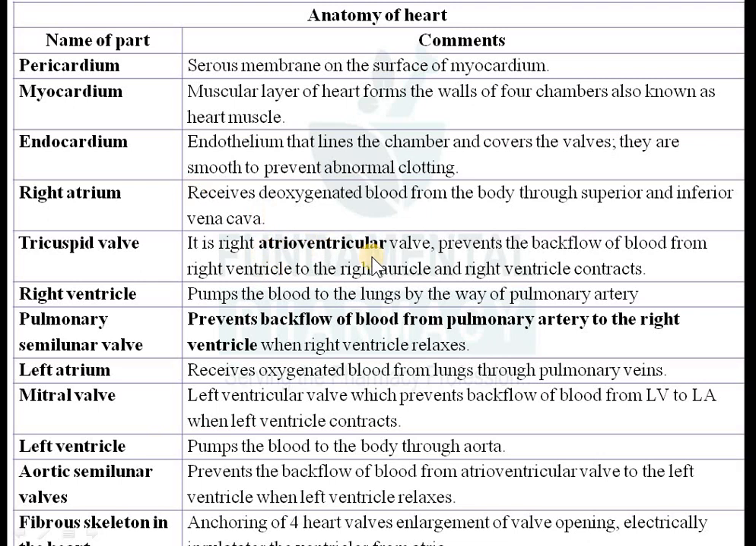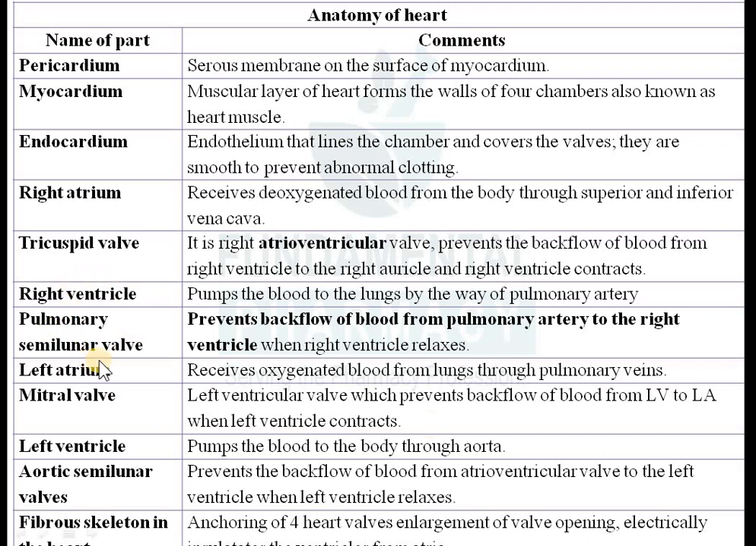So it is a right atrioventricular valve, prevent the backflow of blood from right ventricle to right auricle when the right ventricle contracts. Okay, tricuspid valve. Then again there is a bicuspid valve, or mitral valve. Okay, so that is present between the left atrium and left ventricle. Again same function, to prevent the backflow of blood from left ventricle to the left auricle.